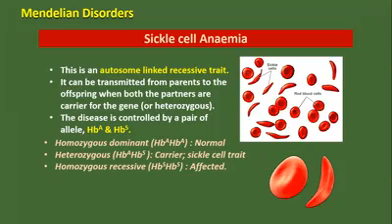The disease is controlled by a pair of alleles called HBA and HBS. If homozygous dominant, then they will be normal. If heterozygous carriers, then that leads to sickle cell trait. And if homozygous recessive is present, then obviously the person is affected with this disorder called sickle cell anemia.